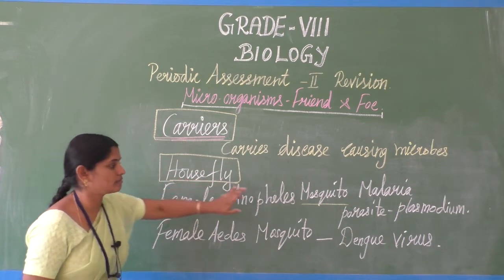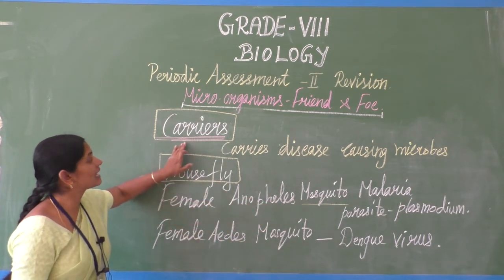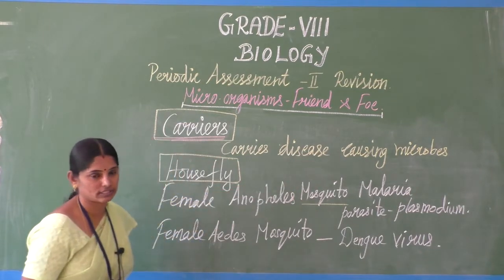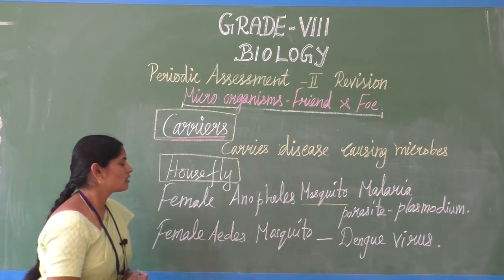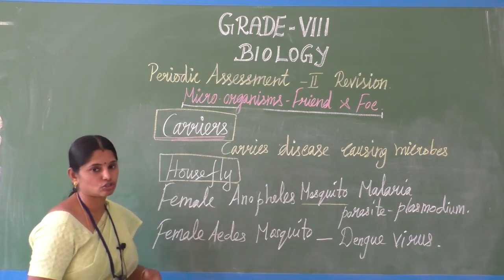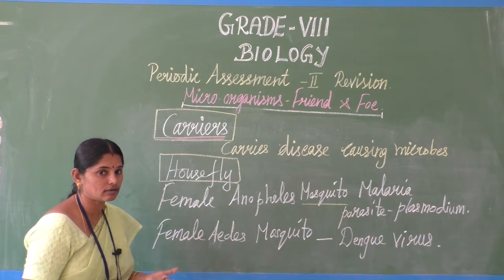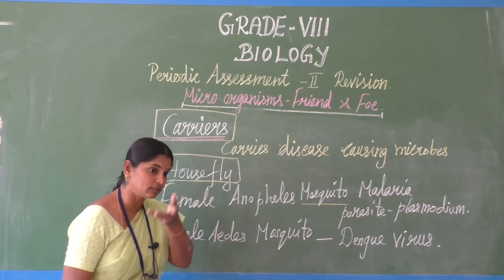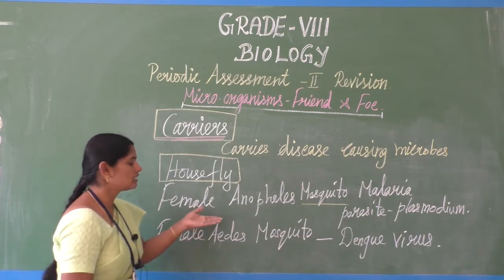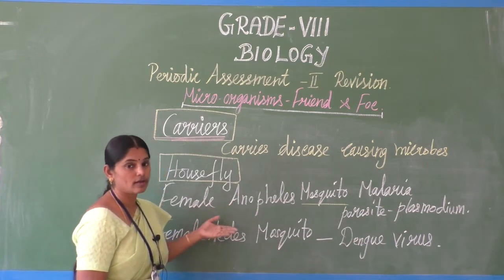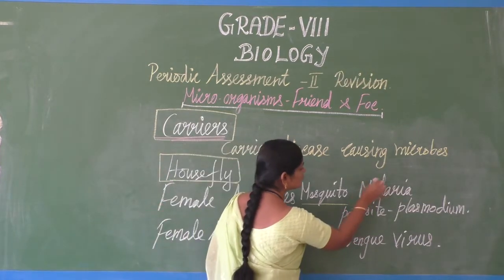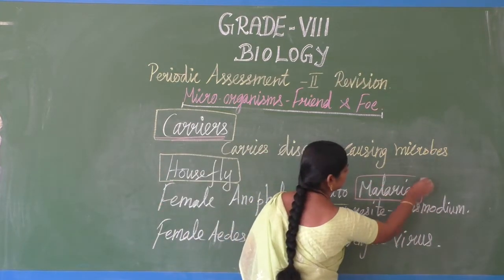The housefly and the mosquito are called carriers because they carry disease-causing microbes with them. Take the female Anopheles mosquito. Different types of mosquitoes are there, and even in houseflies, different houseflies are there. The female Anopheles mosquito especially spreads the disease called malaria.